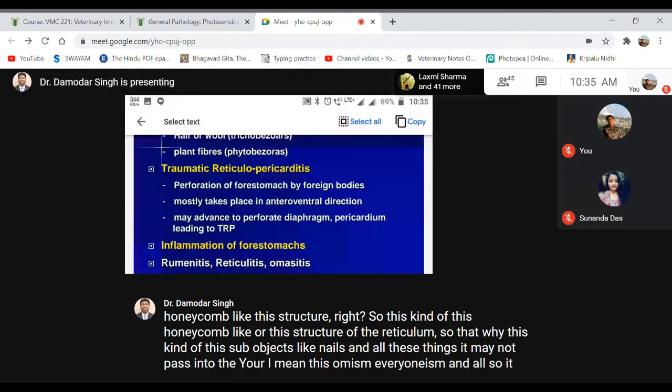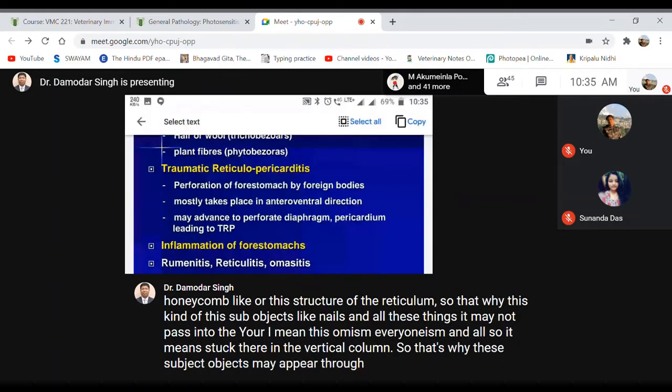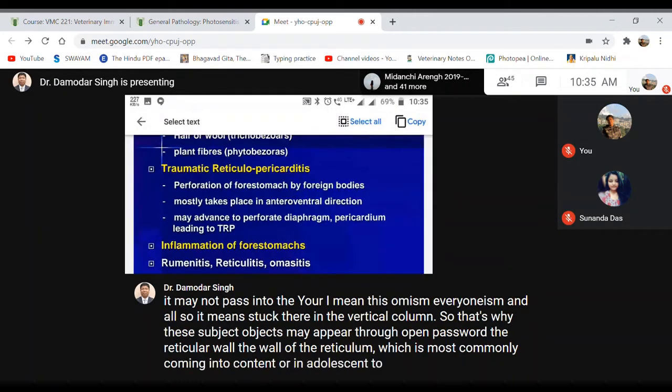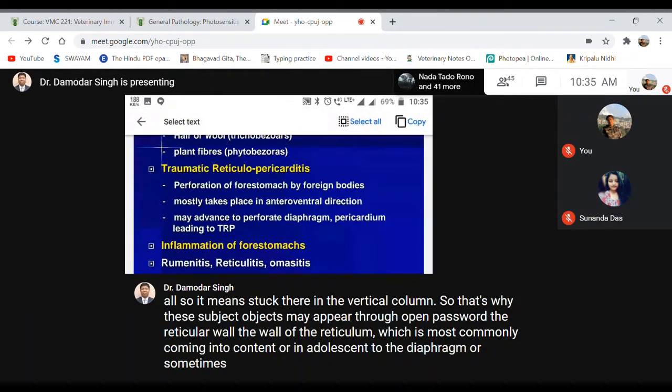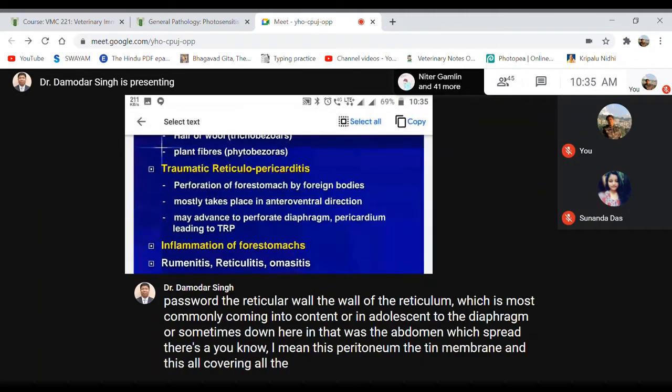So these sharp objects may pierce through or perforate the wall of the reticulum, which is most commonly in contact with, or adjacent to, the diaphragm, or sometimes down towards the abdomen, where there is the peritoneum, the thin membrane covering the bigger organs of the stomach.